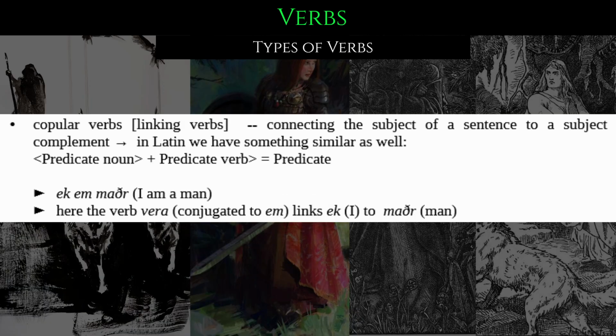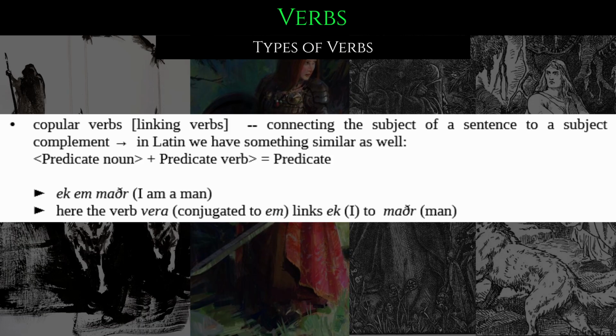Now, onto the types of verbs, of which we have three. So, first, the copular verbs. Those are linking verbs, basically connecting the subject of a sentence to a subject complement. In Latin, we have something very similar as well.